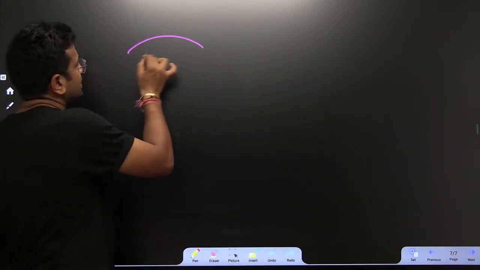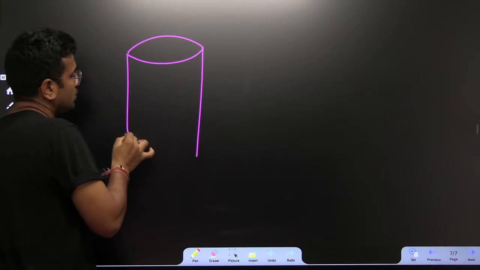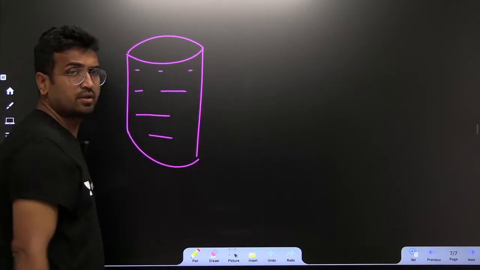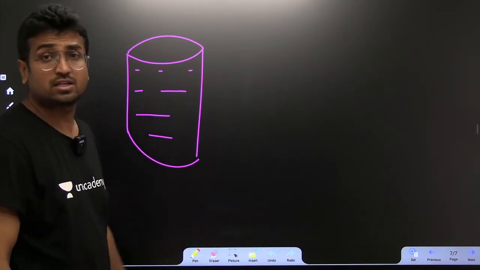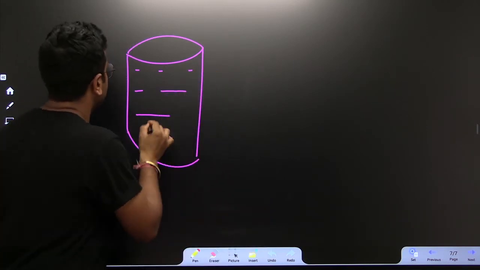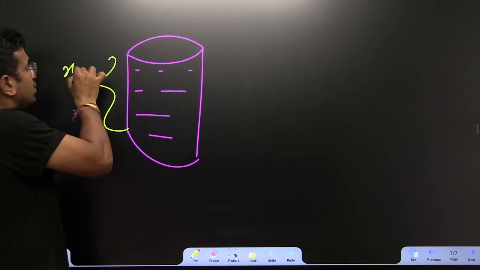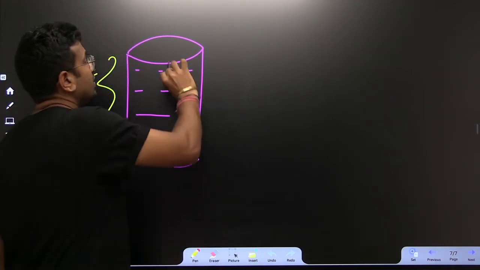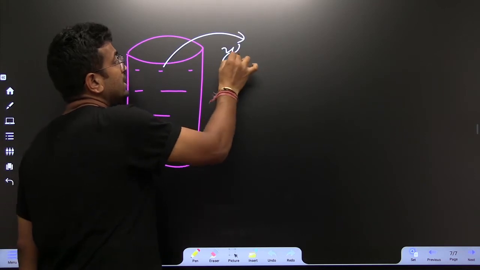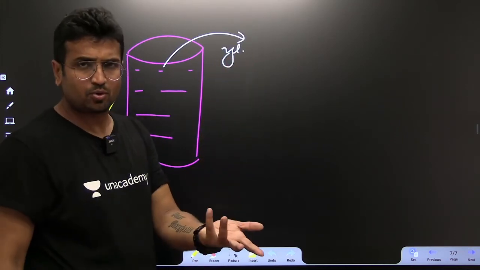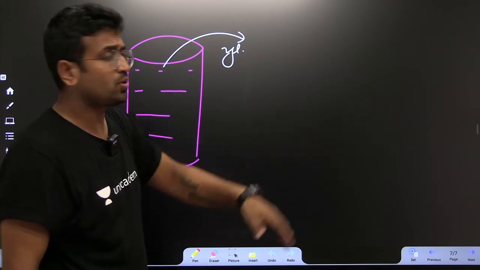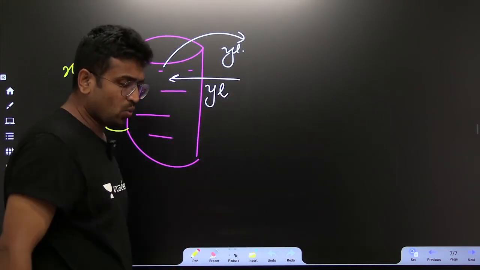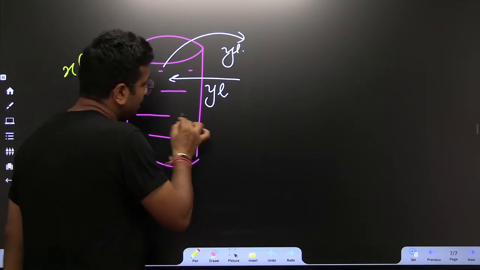Let us suppose there is a vessel. This vessel has got X liters of pure liquid. And what is it that we are doing? We take Y liters of the pure liquid and replenish it with Y liters of water, and we keep on doing this.